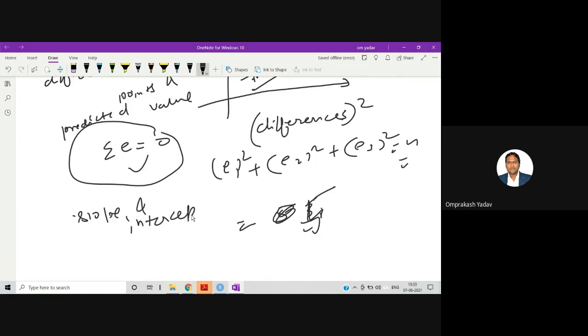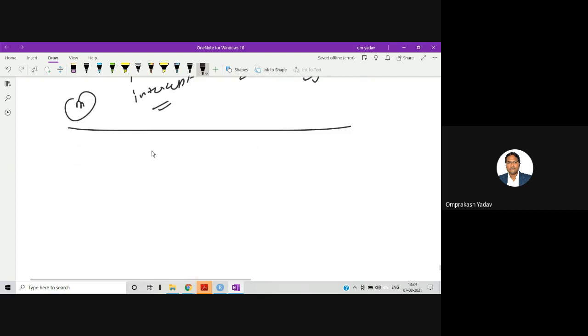And where we know what the m value is and what the intercept value is. And once you know both of these things, obviously for any unknown data, your model can easily interpret what your predicted values will be.